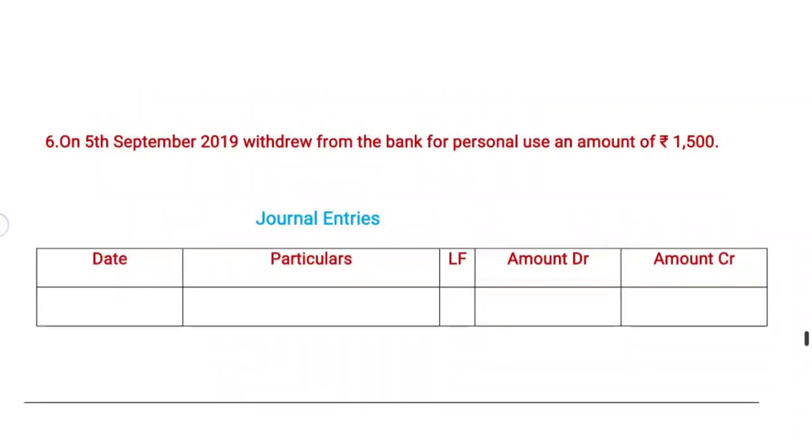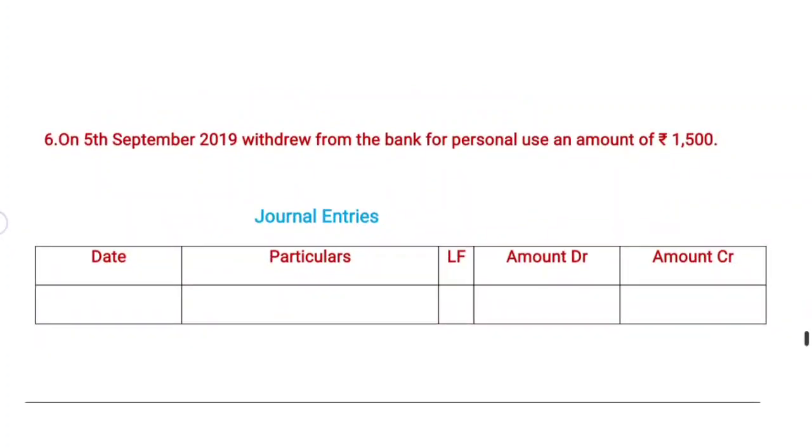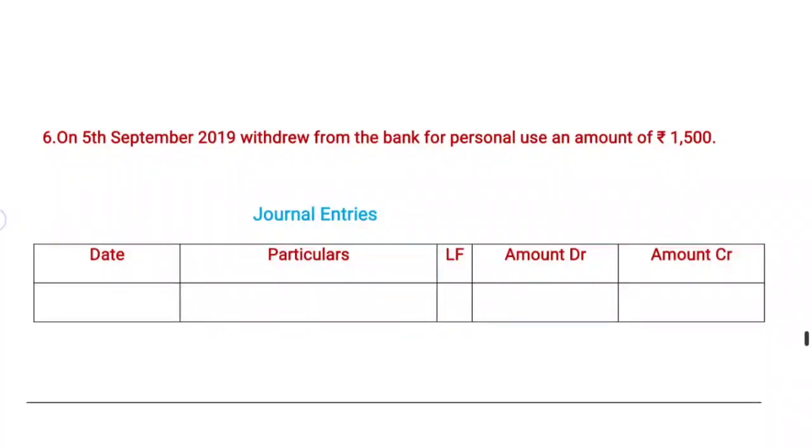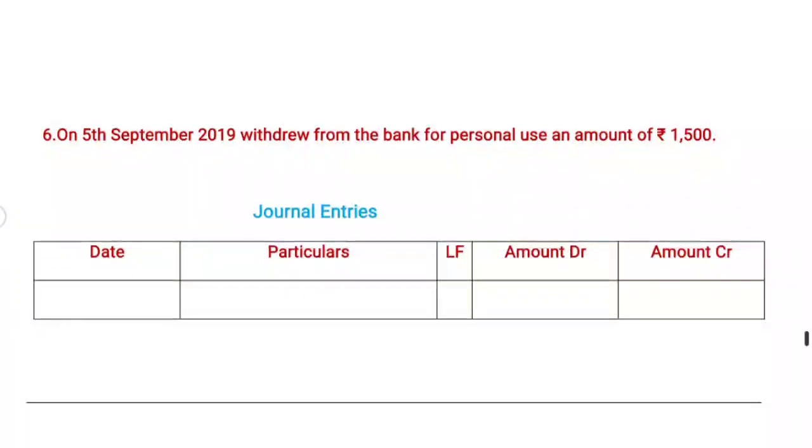Now we are going to another transaction. It is on 5th September 2019. Withdrawn from the bank for personal use an amount of rupees 1,500. Here the given transaction is clearly defined. The amount is withdrawn for personal use. Here personal use can be termed as drawings. We have already described this in the above transaction. The drawings account is debit and the bank account is credit. We are coming to passing this entry now.